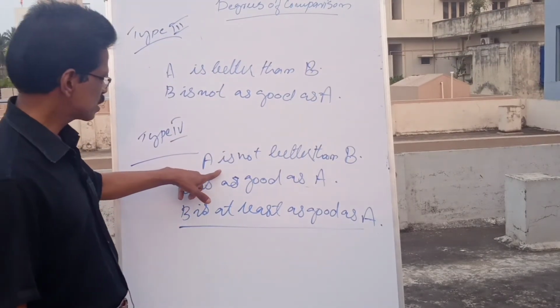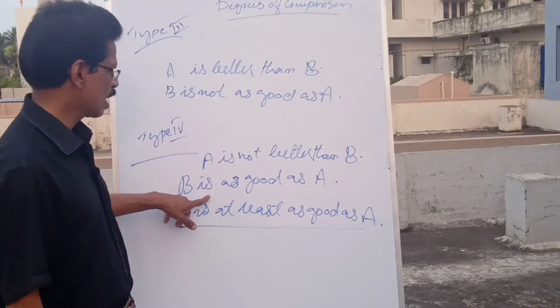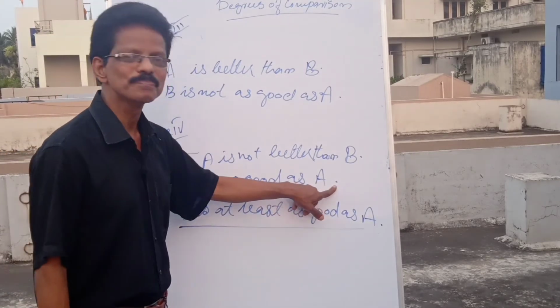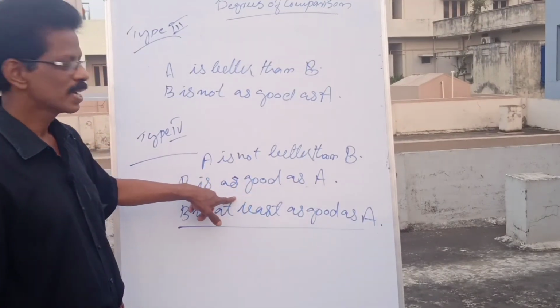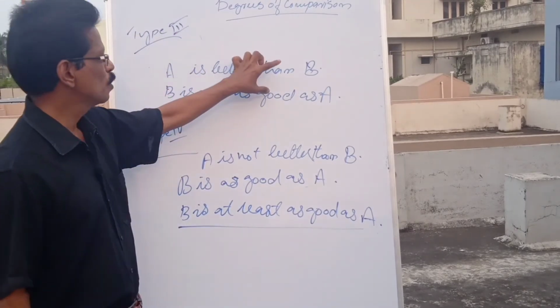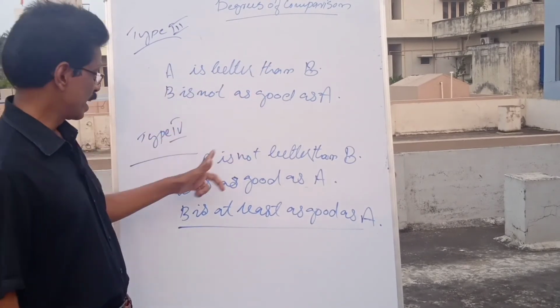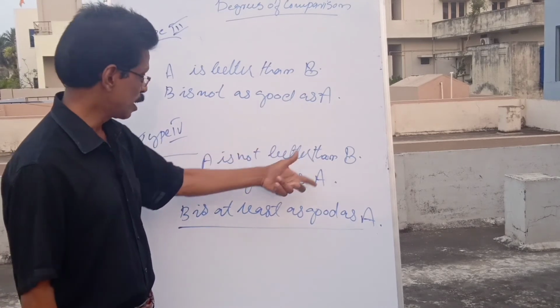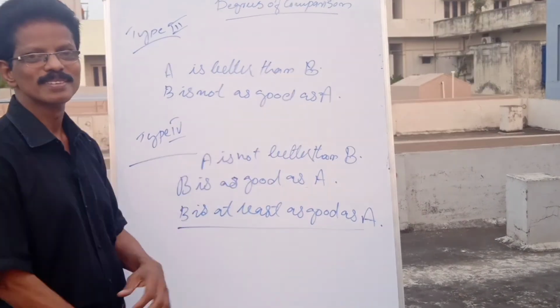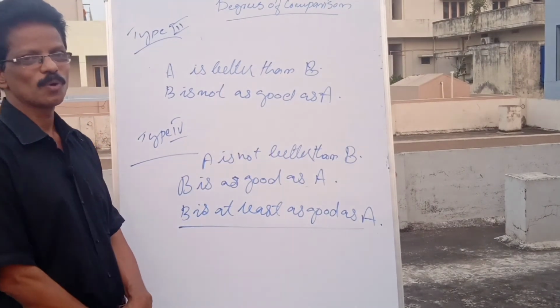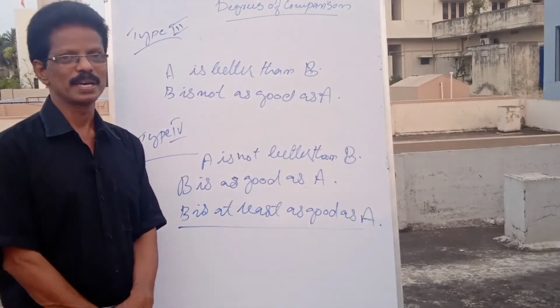Look here, A is not better than B. B is as good as A. Okay, now? Is it clear to you? Yes. Raju is better than Ramu. Ramu is not as good as Raju. Raju is not better than Ramu. Ramu is at least as good as Raju, no? That is all. 4 types of degrees of comparison.